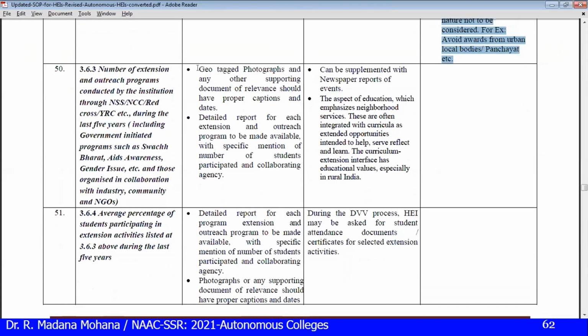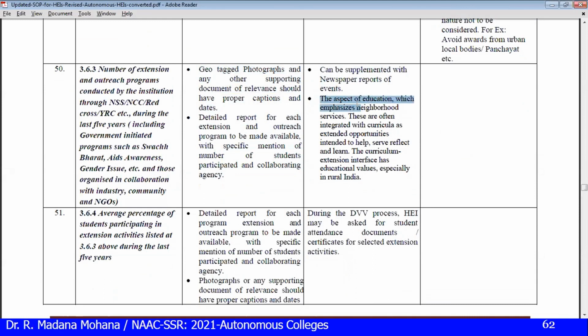So the number of activities, geotagged photos and any other supporting document with proper caption and date. A detailed report for each extension activity should be provided, mentioning the number of students participated and collaborating agencies. It can be supplemented with newspaper reports of the events.